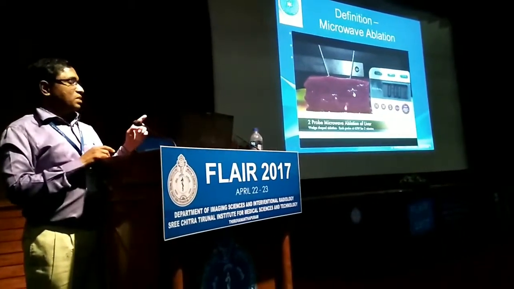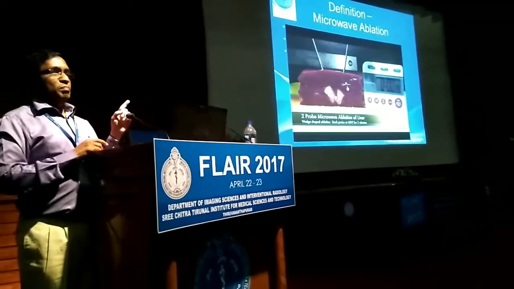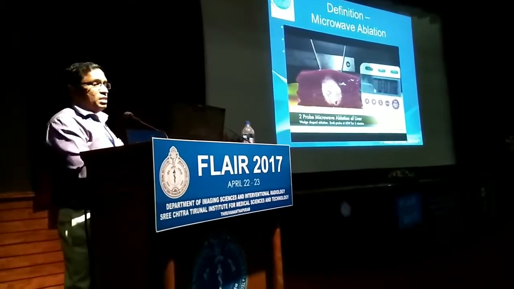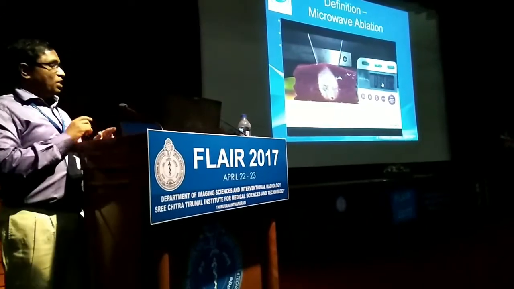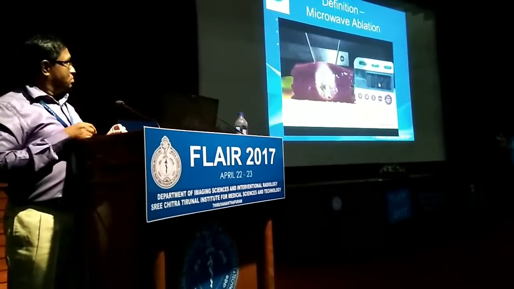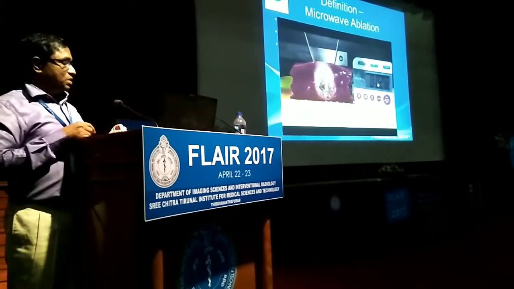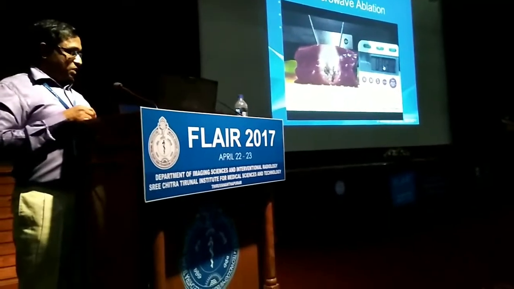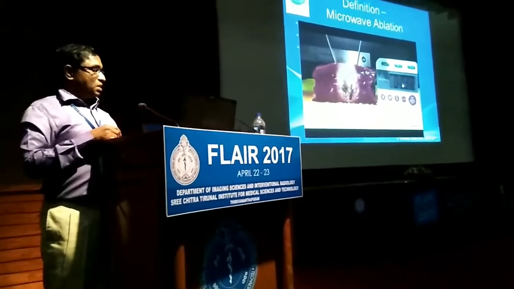Just see how the ablation is happening. You can see the timer here, that is a minute. Within 5 minutes, it is burning the tumor. So is it the easiest, fastest and safest method of killing the tumor?